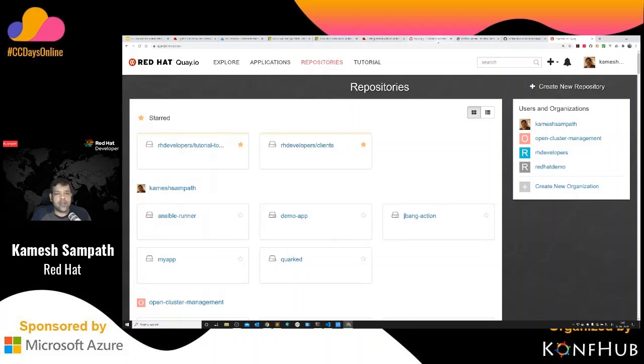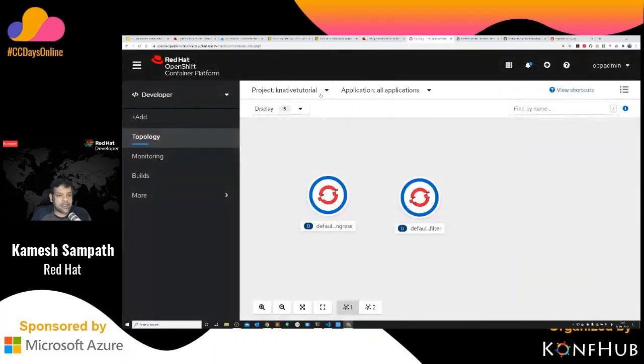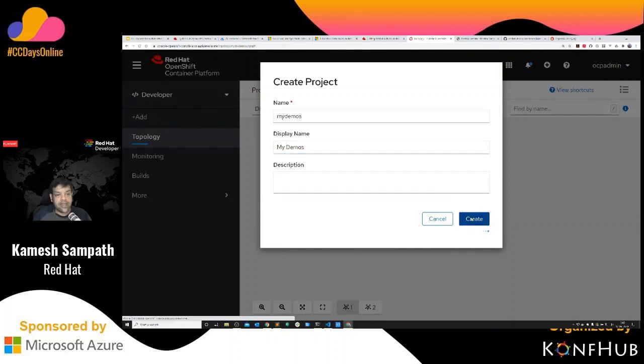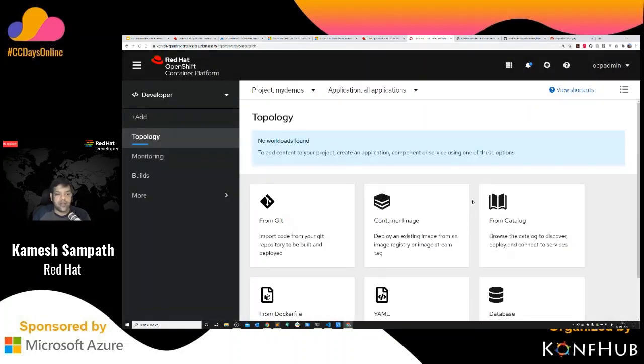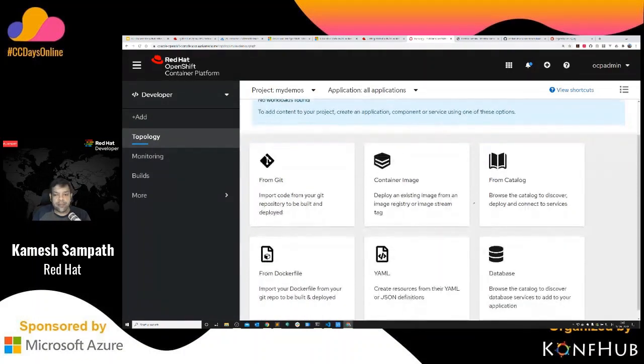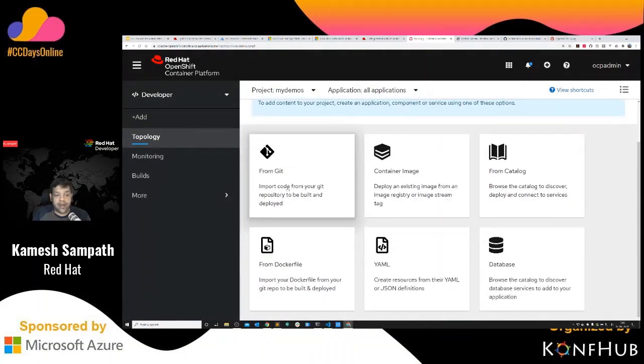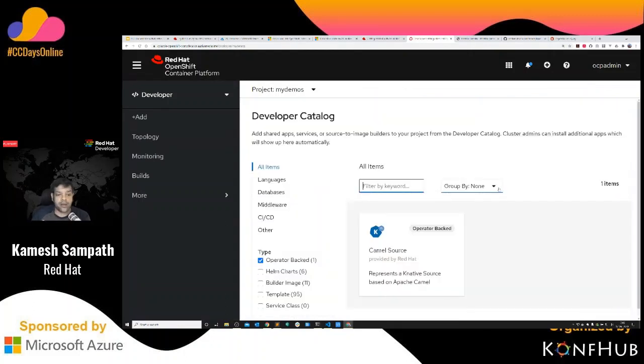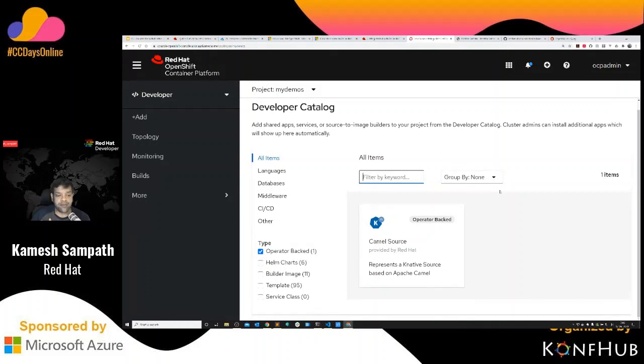What you can do is, when you go to topology, let's create a new project. I call it my demos, and then I can give any name I want. I say my demos again, and then give a description. The moment I create a project and shift to it, the project gives you multiple ways to deploy your application. You can deploy from a source from Git, you can deploy it as a container image, or from a catalog. If you go to this, you see a lot of catalog items from where you can deploy your application.